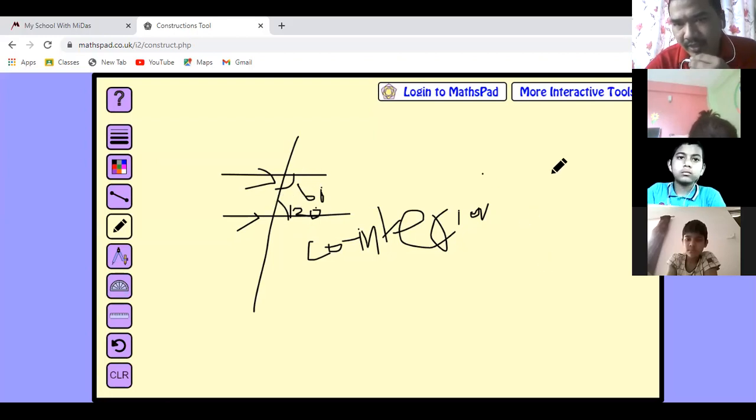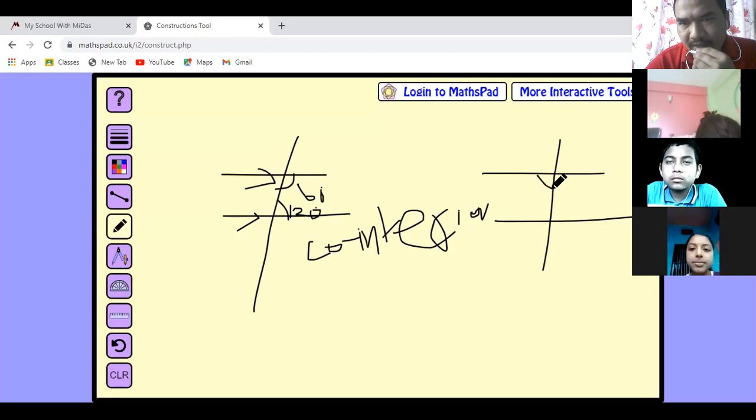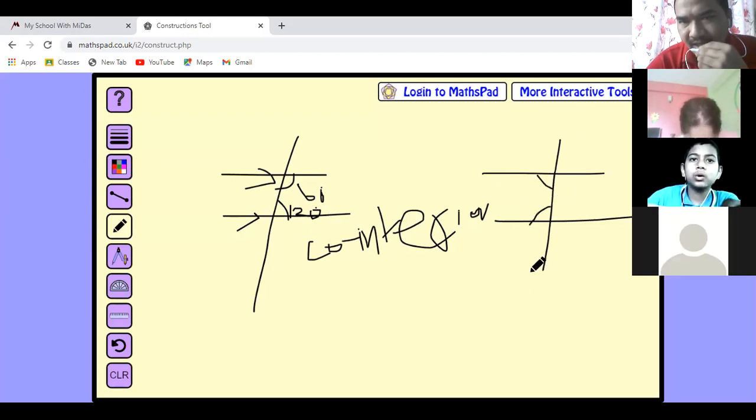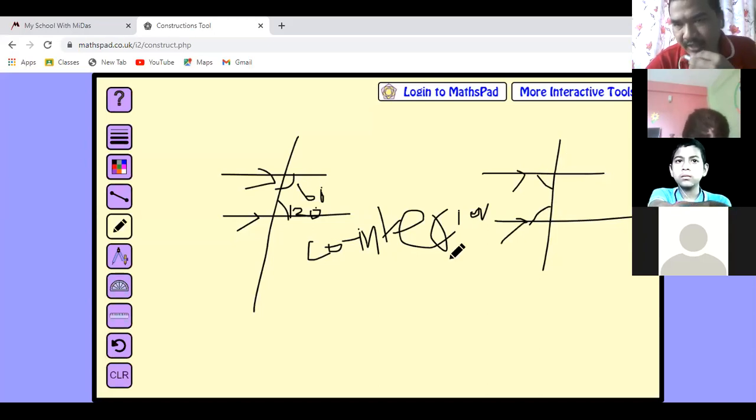Similarly, here also, look here, this is also co-interior. Look at this angle and this angle. What are they? Co-interior angles. Their sum will also be 180 degrees when these are parallel lines. When you add these co-interior angles, their sum will be 180 degrees.